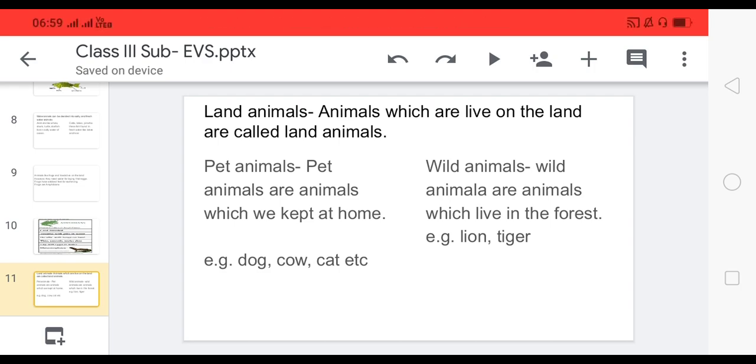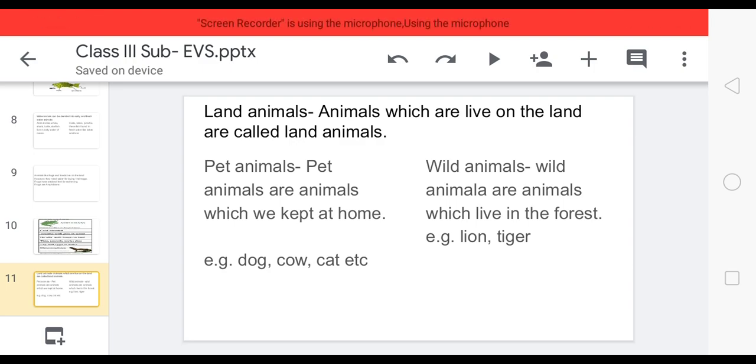Then aerial animals completed. Another type of animal is land animals. Okay. And which animals are called land animals? Animals which live on the land are called land animals. Now again we can divide land animals into two groups, pet animals and wild animals. So what is meant by pet animals?